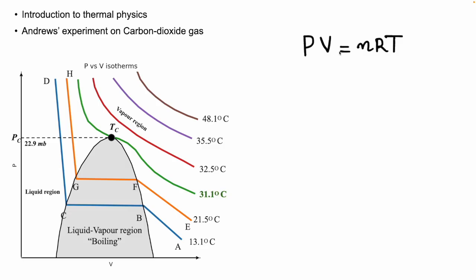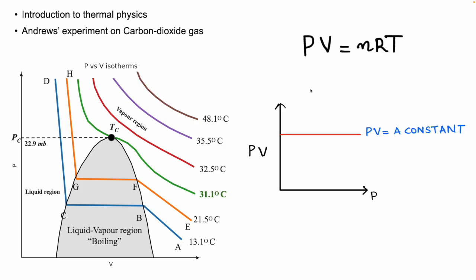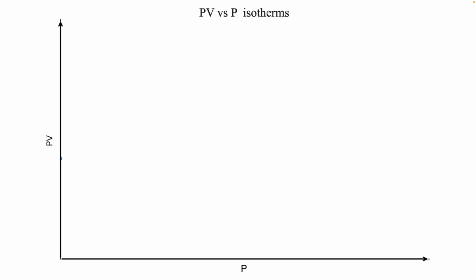So let us draw graphs for carbon dioxide with, instead of P on the y-axis, PV on the y-axis. Then if the gas behaves like an ideal gas, or if the gas obeys the ideal gas law, there should be one line like this where PV is a constant. So let us see this PV versus P isotherms.